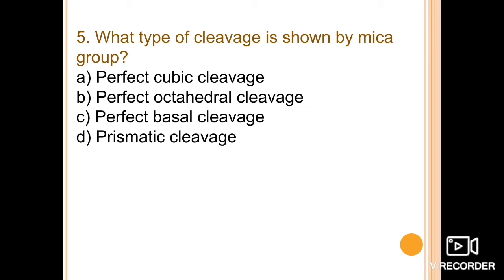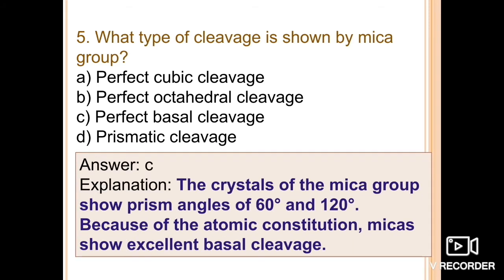Next one is, what type of cleavage is shown by the mica group? That's a very important physical property on the basis of which it can be distinguished: perfect cubic cleavage, perfect octahedral cleavage, perfect basal cleavage, or prismatic cleavage. So that is option C, perfect basal cleavage.